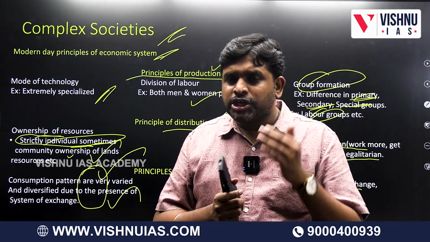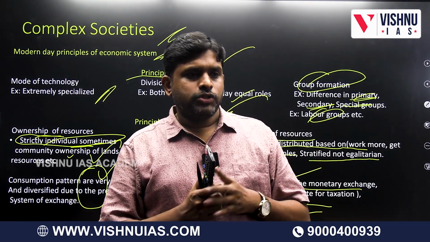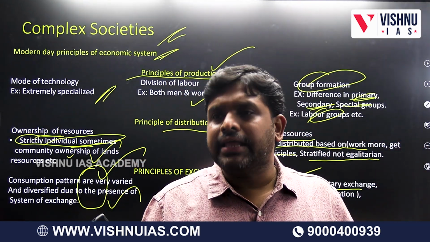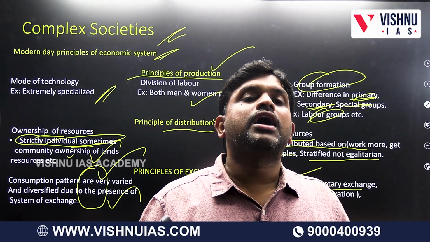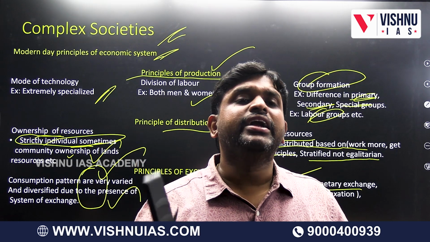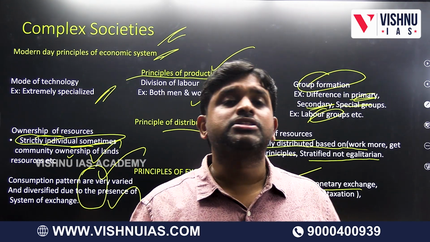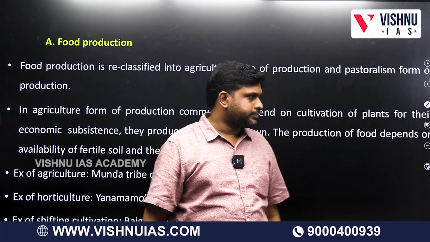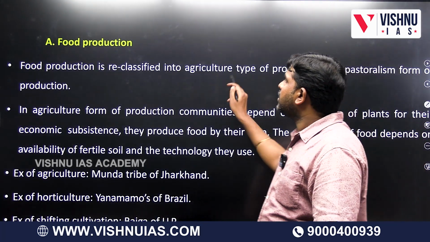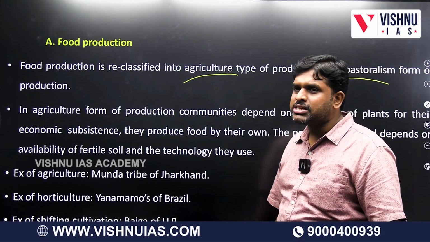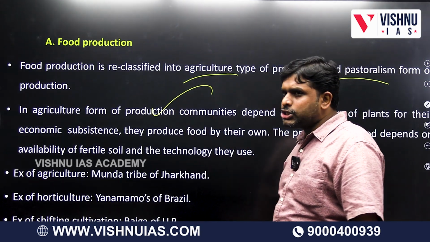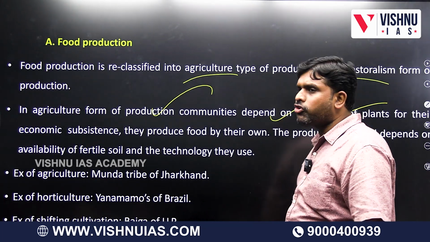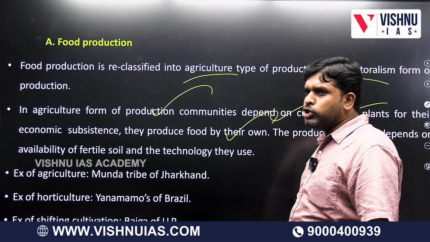That one, principles of production, distribution, exchange in simple society. So we simplified it like hunting and gathering, simple societies. What are the principles? Complex societies, industrialized societies, what will be the principles with respect to production, distribution and exchange? Now we will open up. One by one we will discuss. Food production. Food production is reclassified into agriculture type of production and pastoralism form of production. In agriculture form of production, communities depend on cultivation of plants for their economic subsistence. They produce food by their own.